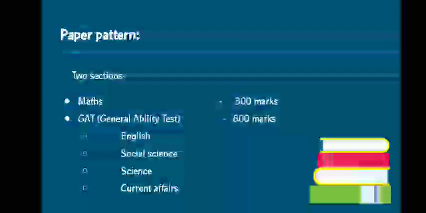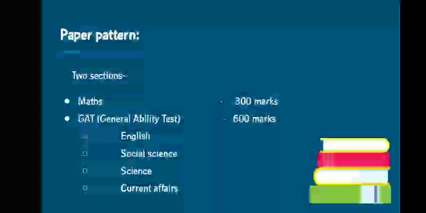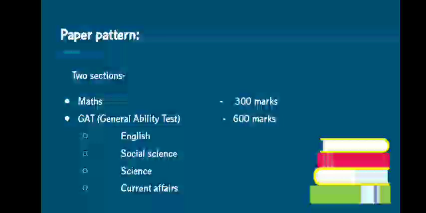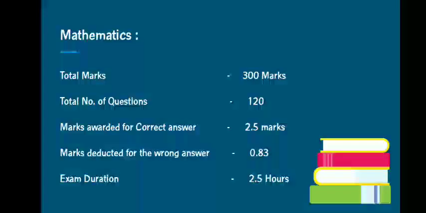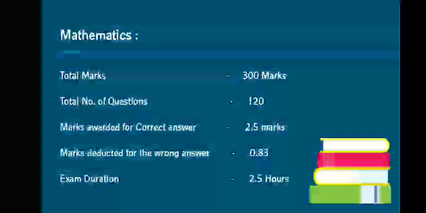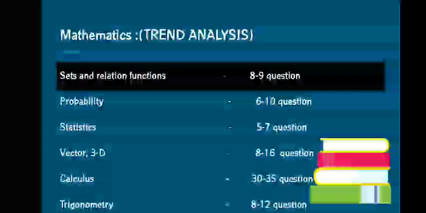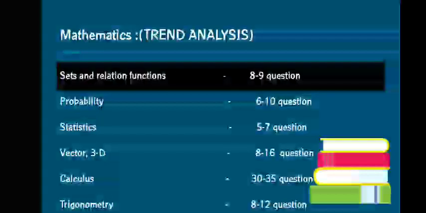NDA follows two exams in itself. First paper is of maths, that is of 300 marks. Second is of GAT, general ability test, which is of 600 marks. GAT consists of four subjects: English, social science, science and current affairs. Today we are here to discuss mathematics. So we all know that it is of 300 marks, 120 questions, 2.5 marks for each correct answer and minus 0.83 marks for each wrong answer, and total time given to us is 2.5 hours. All right. So this is all about the paper pattern.